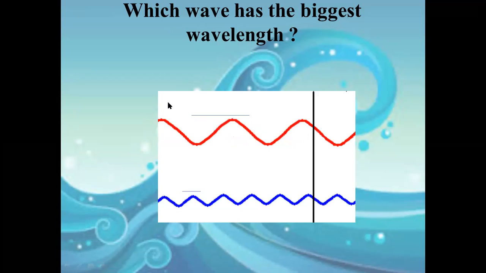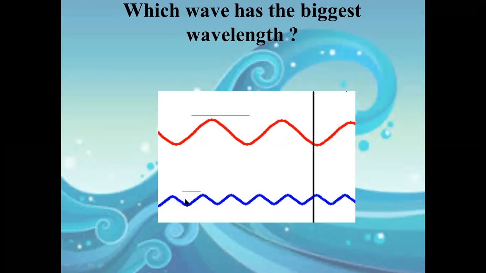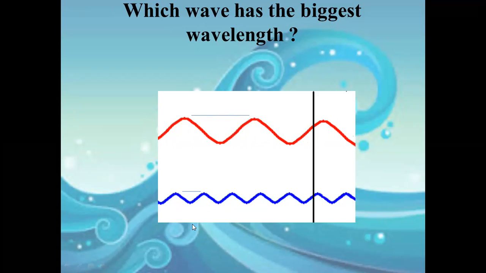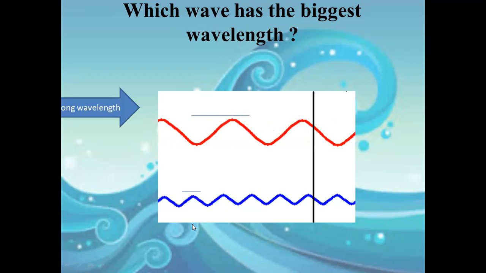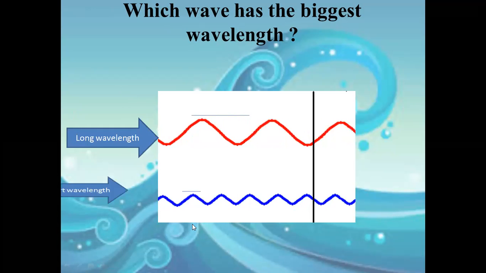Can you see? This is a wavelength and this is a wavelength. Which one is bigger? This one has a longer wavelength, while this one has a short wavelength.